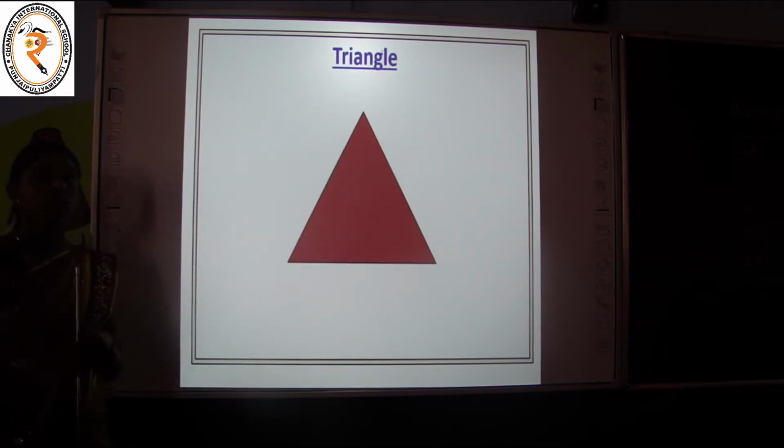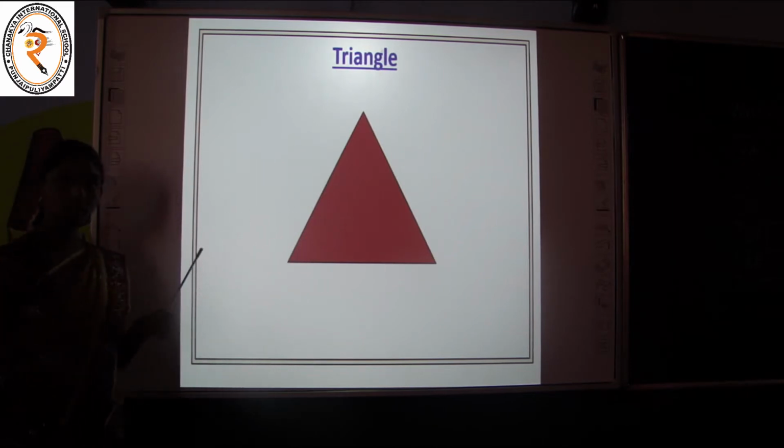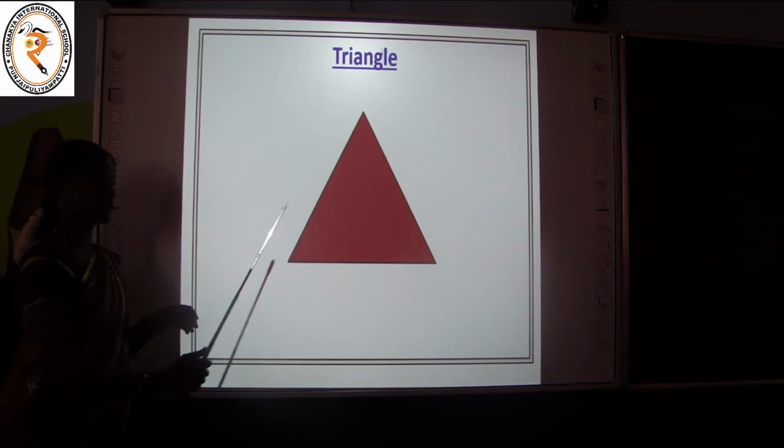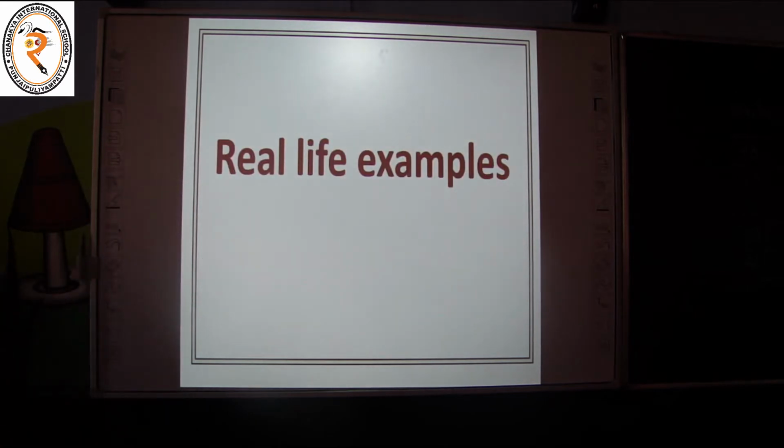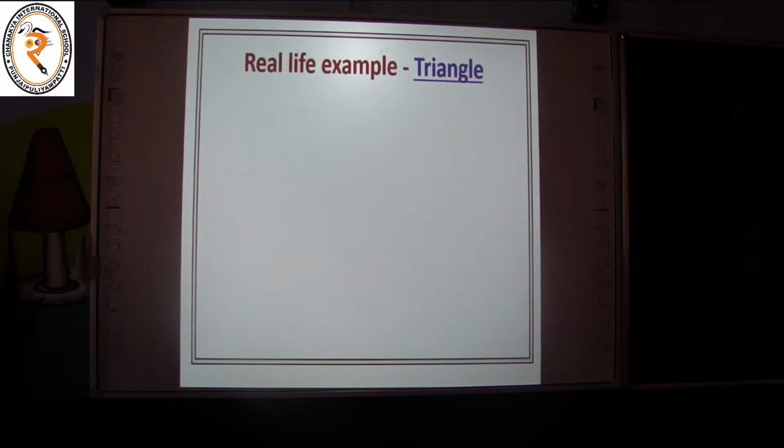Children, tell me, have you ever seen things that look like a triangle? Can you remember, Anjan? Have you ever seen things that look like a triangle, children? Don't worry, okay? We will see some real life examples. Then you can identify and recognize things that look like a triangle, okay? Are you ready? Come on. Now we are going to see some real life examples for shape triangle.